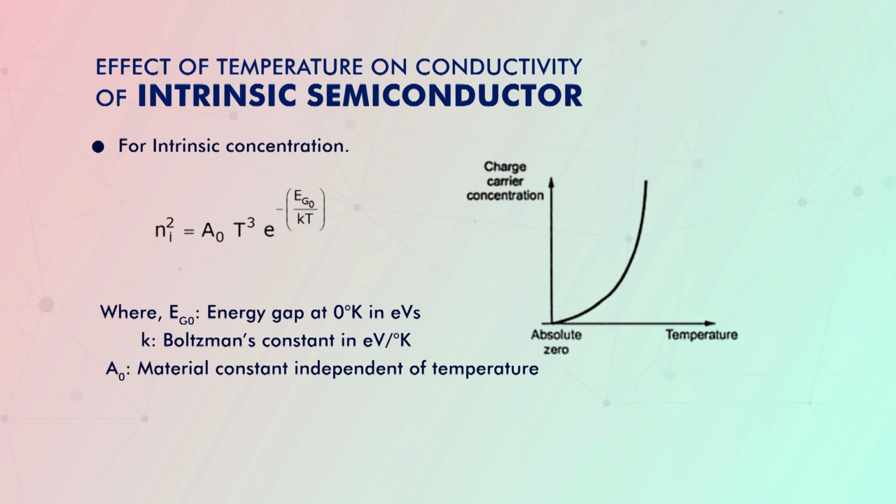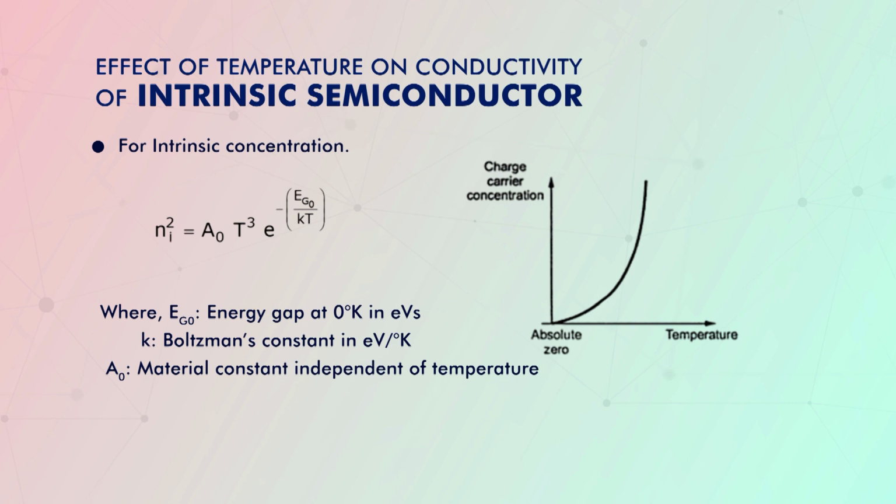The value k, or small k, represents the Boltzmann constant. Its unit is electron volt per Kelvin, and A0 represents the material constant, which is independent of temperature.